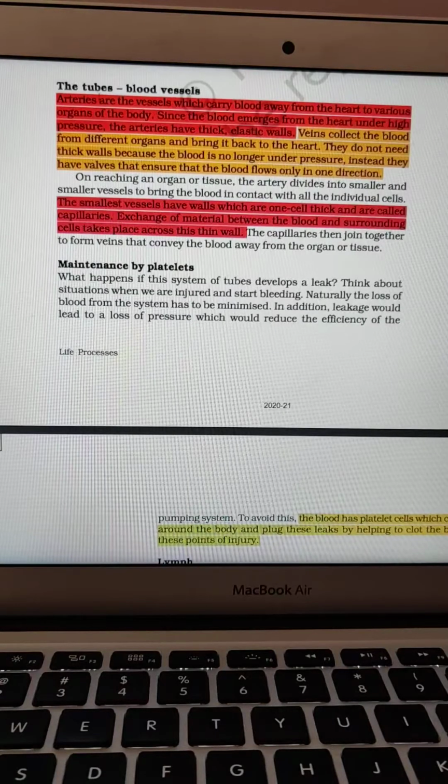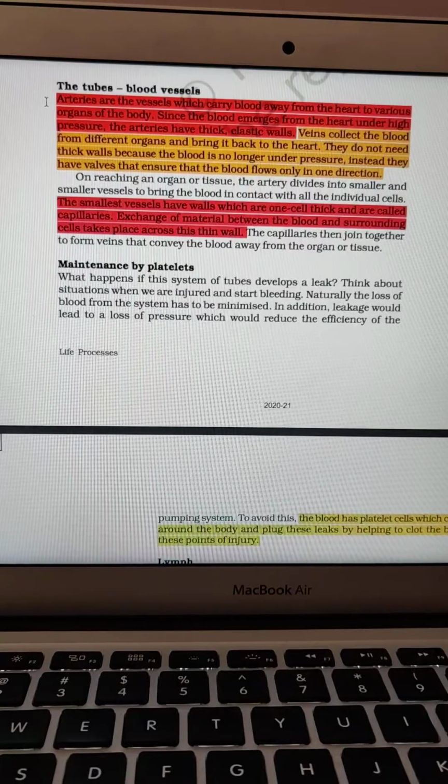Arteries are the blood vessels in our body which carry oxygenated blood from the heart to different parts of our body, whereas veins collect deoxygenated blood from different parts of the body and bring it to the heart. So arteries carry oxygenated blood in our body, whereas the veins carry deoxygenated blood in our body.